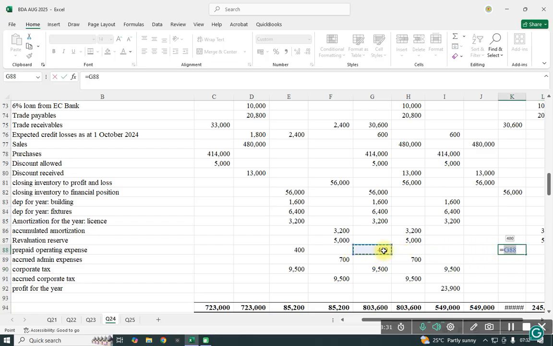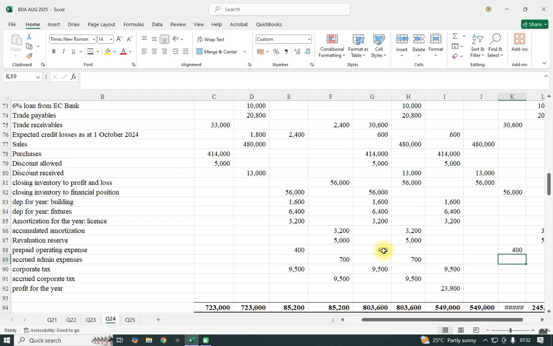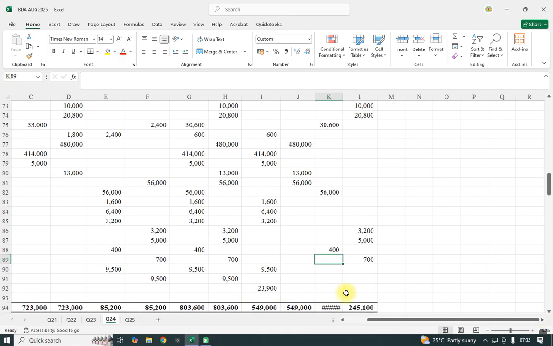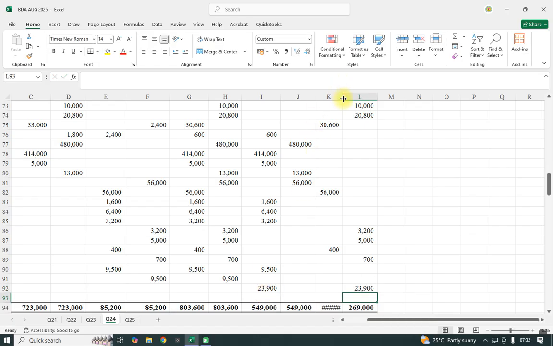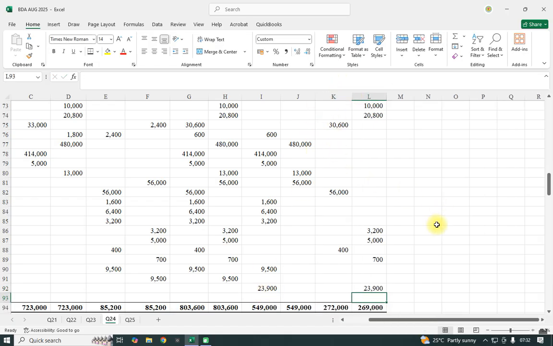The prepaid of 400, which was an asset. And we had now the corporate tax. Corporate we shall put it, but before corporate, we had the profit of this one. And now we have the corporate.